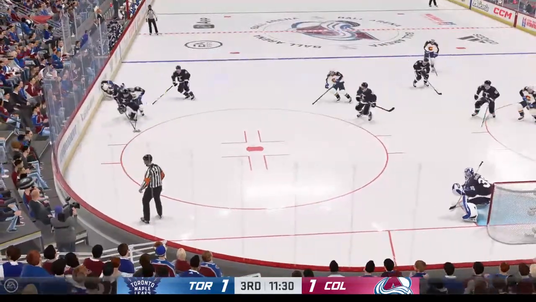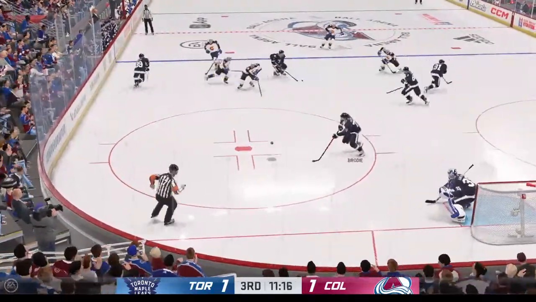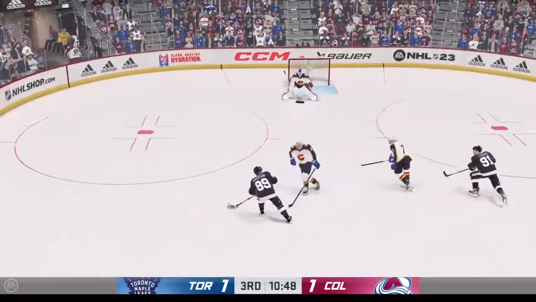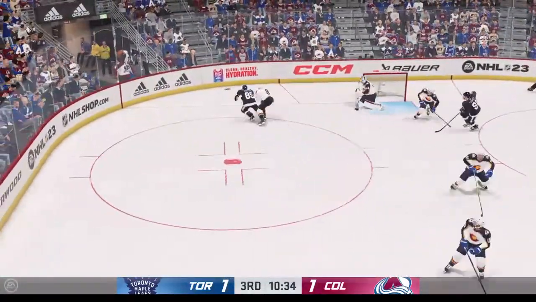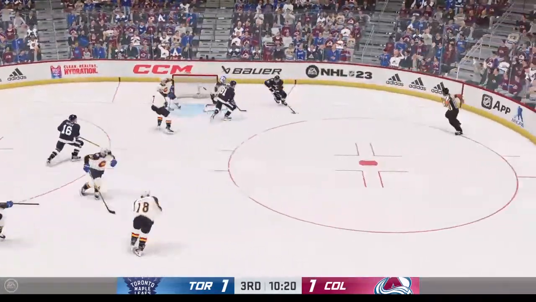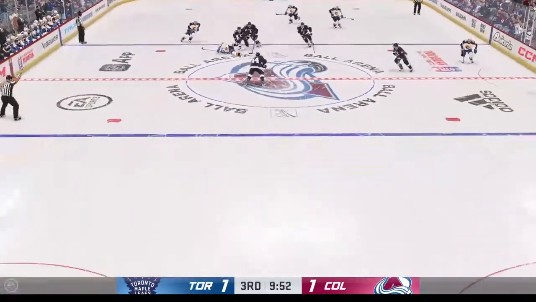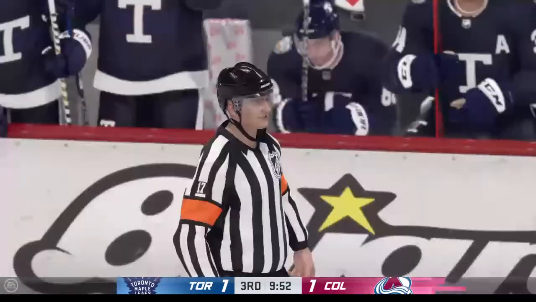New hook. Taken against the boards. That was Morgan Riley with the hit. Here's Brody. Far up for Nick Robertson. Robertson winds up and shoots, and that is stopped by Georgiev. Has it again. Back in front. Tavares, that centering pass. Missed everybody in front. They could have had a chance. Now a penalty coming, and it's going against the Leafs.